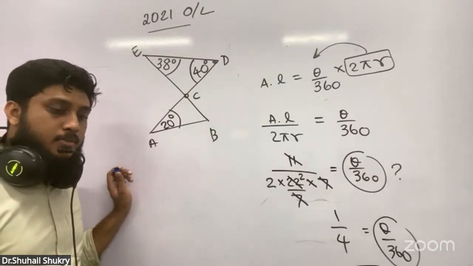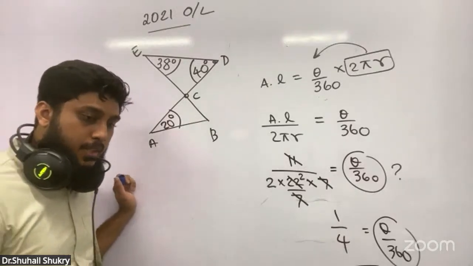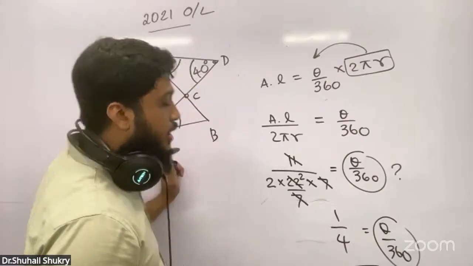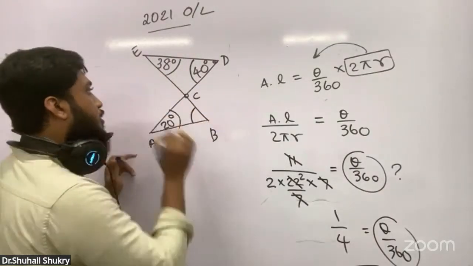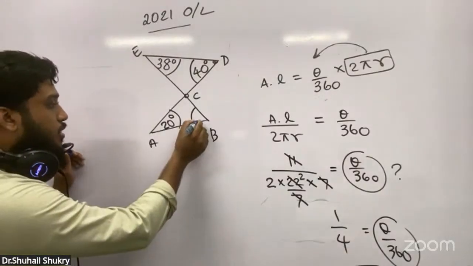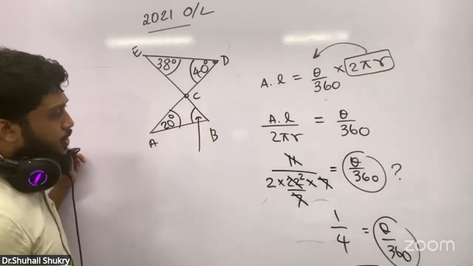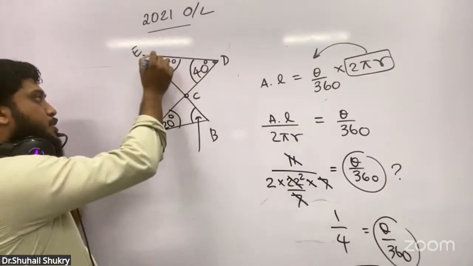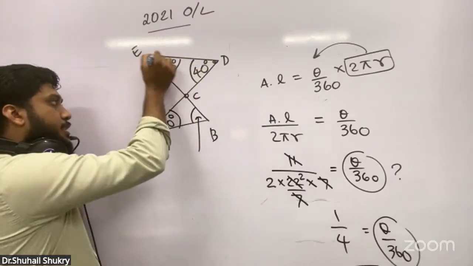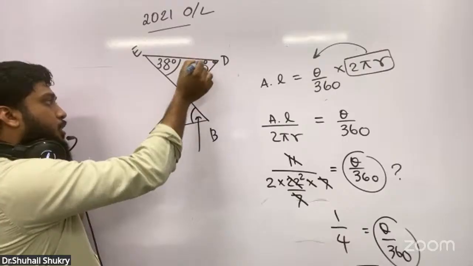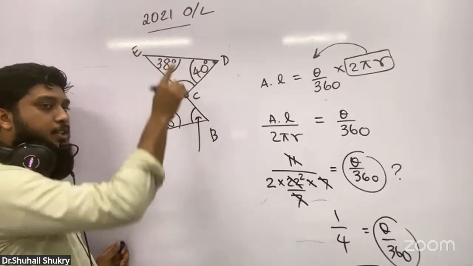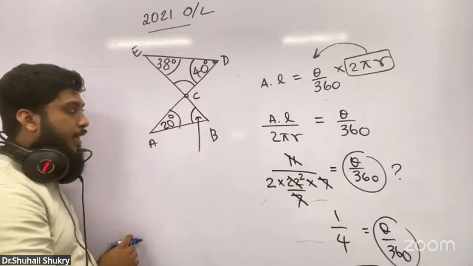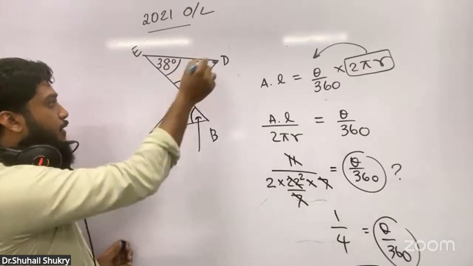They have asked for, based on the information in the figure, find ABC. ABC means this is A, this is B, this is C. They have asked for this angle. This is a very basic question. Again, using this triangle, I can find this angle. By this, all three angles' addition will be how much? 180 degrees. What I can find is this DCE.